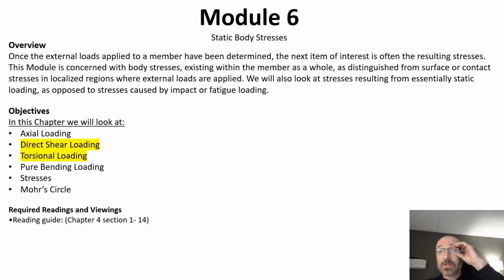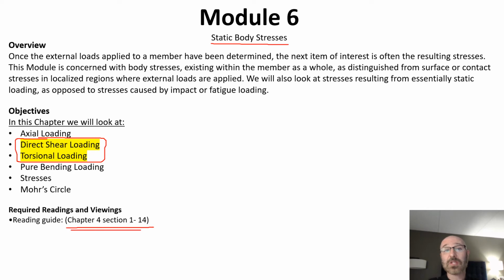So as we jump into this module here, again, it's going to be the same topics that we covered in the last module, looking at the static body stresses. But we're going to focus within this module 6 on direct shear loading and torsional loading and go through some applications and do some hand solutions to a couple different problems, applying those general equations and seeing how we can utilize a lot of the theory that we've been talking about in the previous modules. As you're reading through your textbook, this relates back to Chapter 4, Sections 1 through 14 in your textbook.